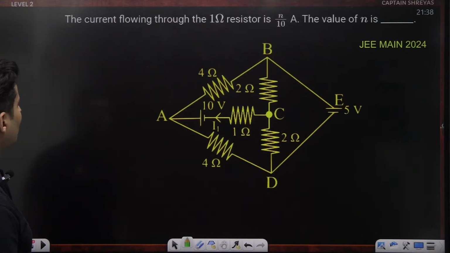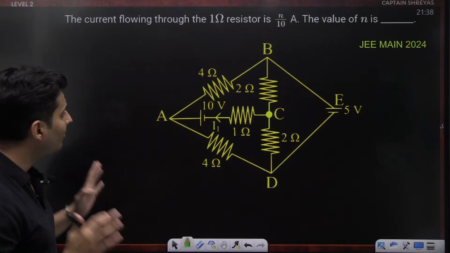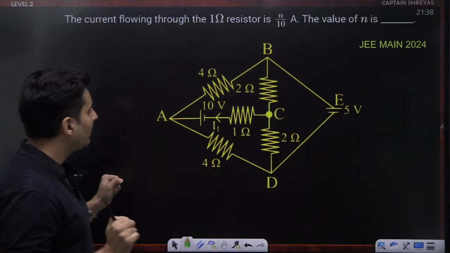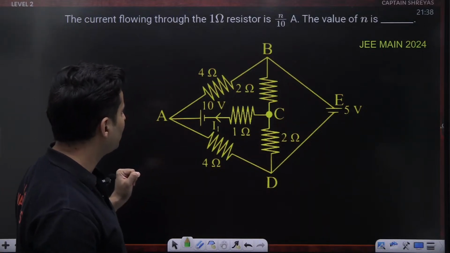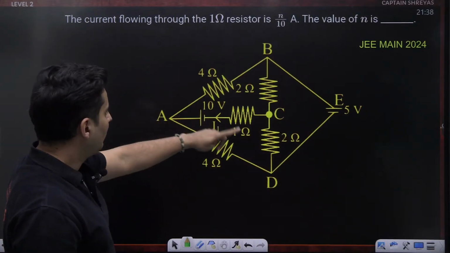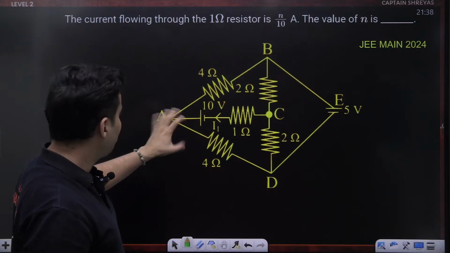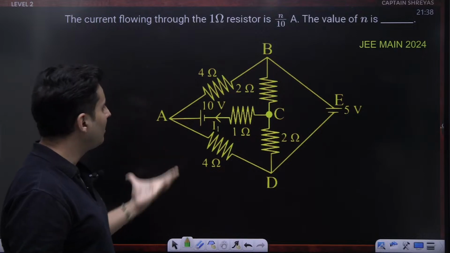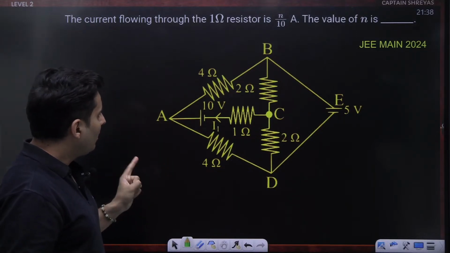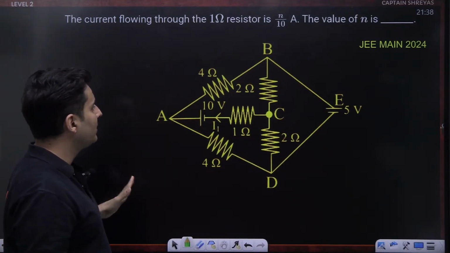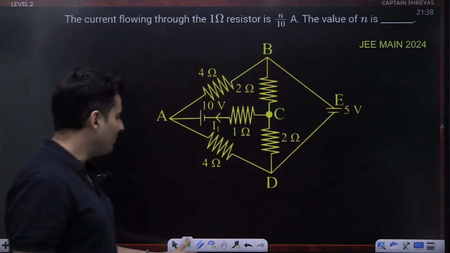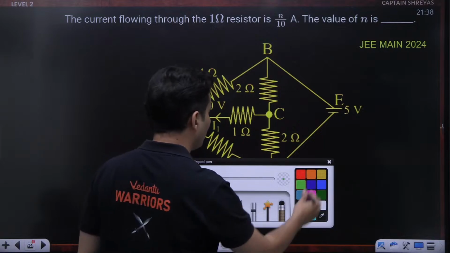Here it is. The current flowing through the 1 ohm resistance is, okay, let's see if we can do something about it. None of them are in series or in parallel, nor can I convert it into a single battery, nor do I see it's a Wheatstone's bridge. Okay, so we have no other option. Remember KVL and KCL at play over here.